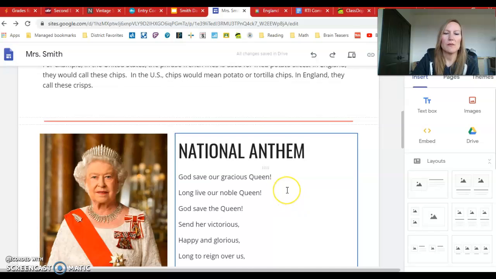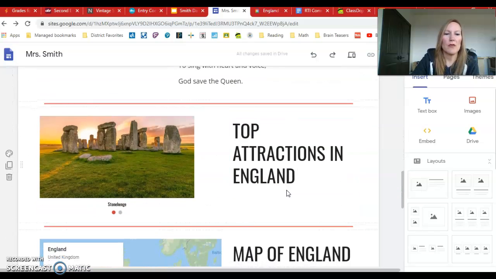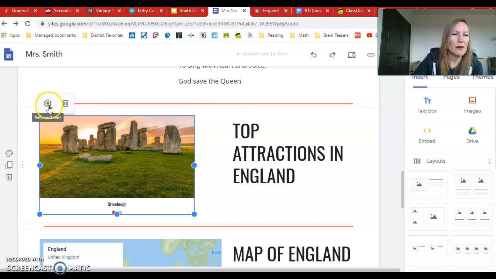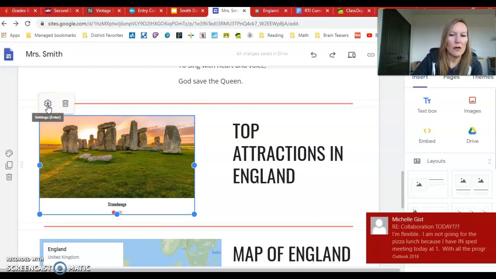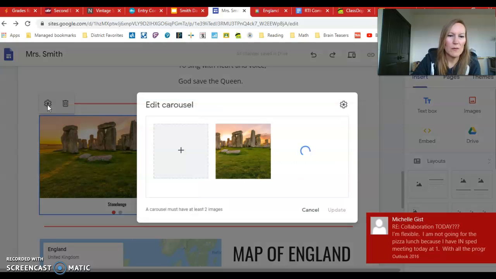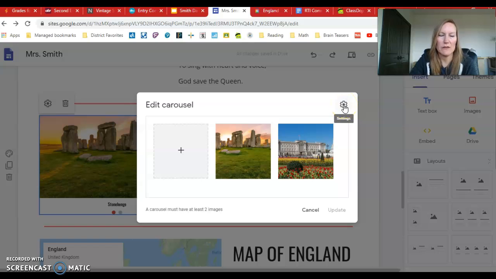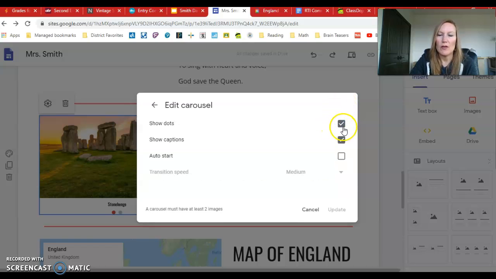I do want to exit because I think there's one more thing to do to my carousel. If you go up here to this cog, called settings, while you are in your image carousel, you can show those dots at the bottom, show the captions, and show the transition speed, like how quickly.